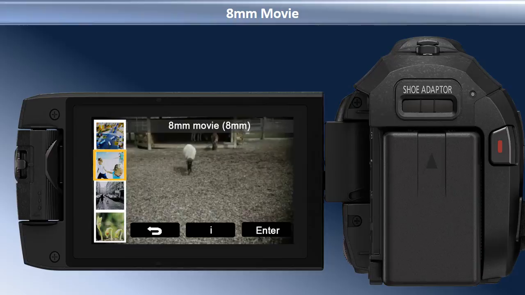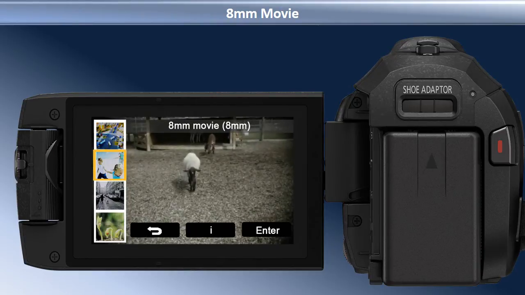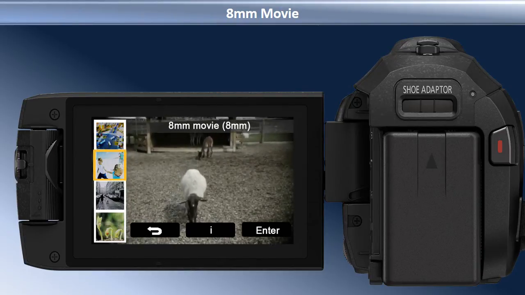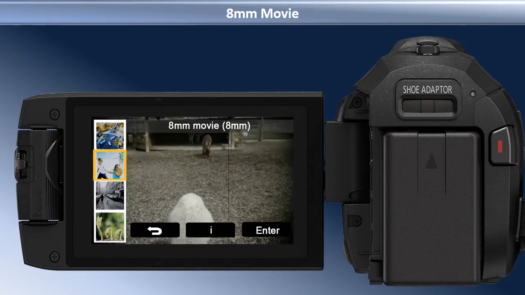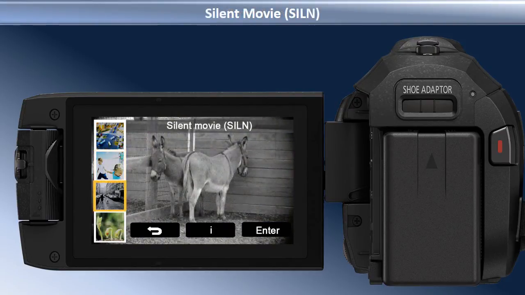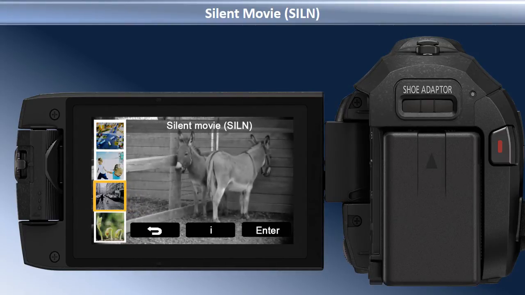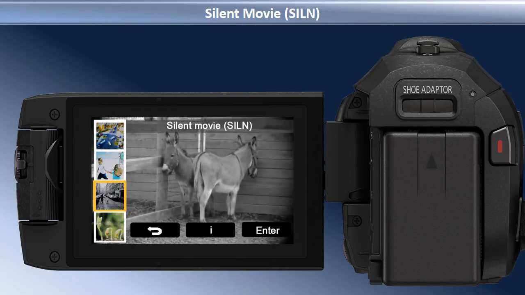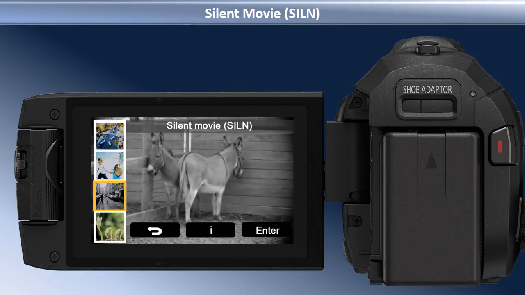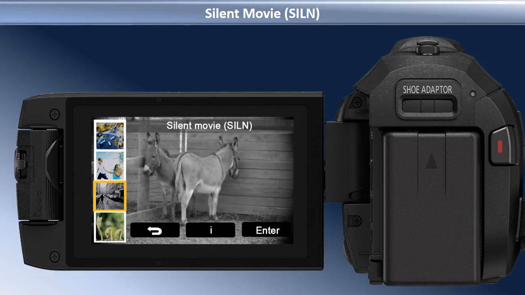8mm Movie. With this filter, you can record motion pictures with a faded retro effect. The Silent Movie filter allows you to record motion pictures that are similar to black and white silent films by lowering the amount of incoming light.